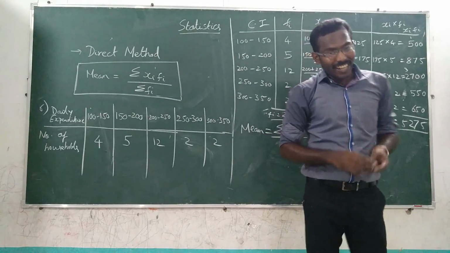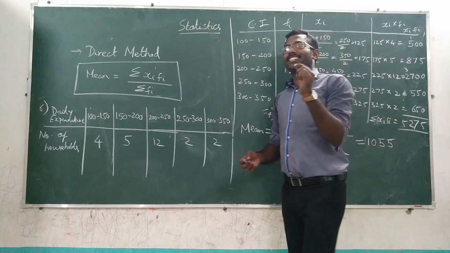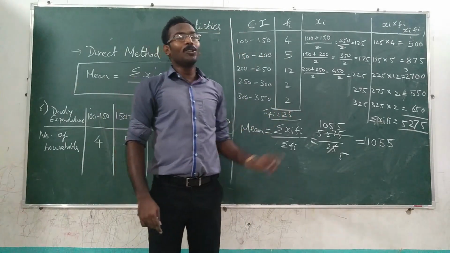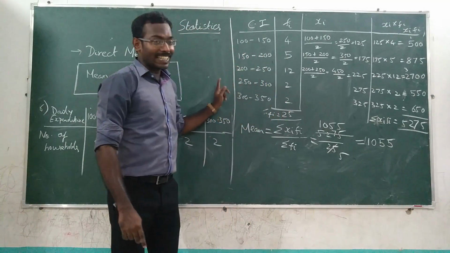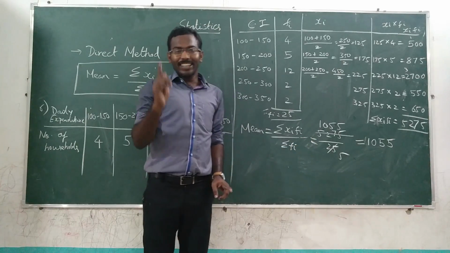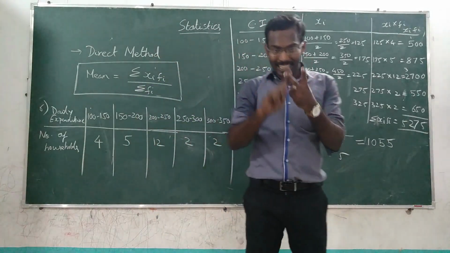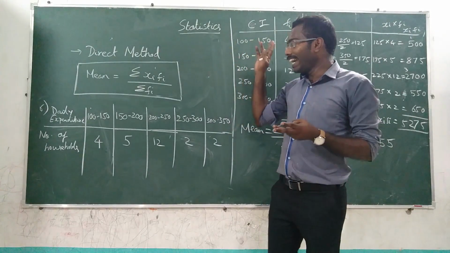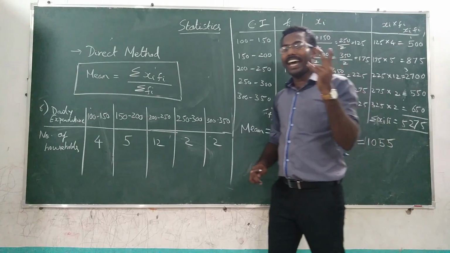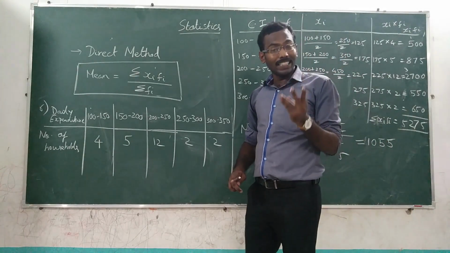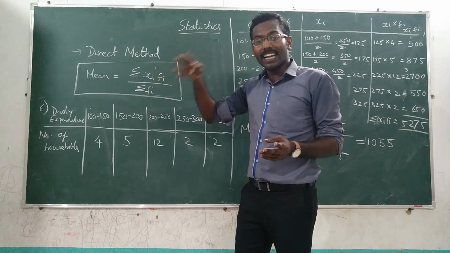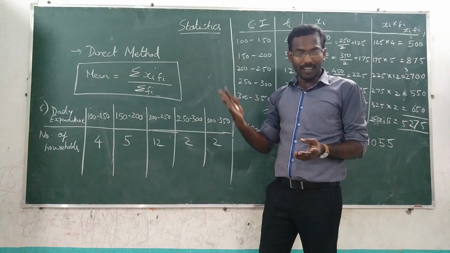I hope you really enjoyed today's class. I need something from you. What I demand from you is, you have to do your homework problems. We have already completed the first sum and sixth sum from exercise 14.1. I wish you to do another two sums, that is the second sum and the fourth sum using the direct method. So please complete exercise 14.1, second sum and fourth sum. Okay, so please be sincere, please complete it, and in the next class I will teach you the next method, that is assumed mean method.